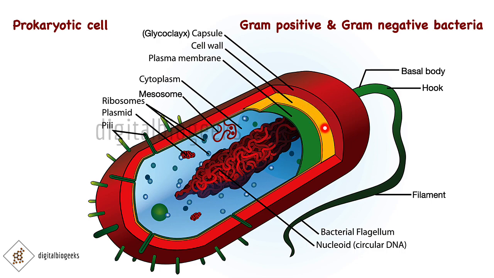Then the next layer is the cell wall. It provides shape to the cell and provides support for the cell to prevent it from bursting and collapsing. The innermost layer is known as the plasma membrane. This is a selectively permeable membrane. Based on the manner in which they respond to the staining method, bacteria can be divided into 2. Gram-positive and gram-negative bacteria. Bacteria that take up the stain in the gram staining method are called gram-positive. Bacteria that do not take up the stain are called gram-negative bacteria.